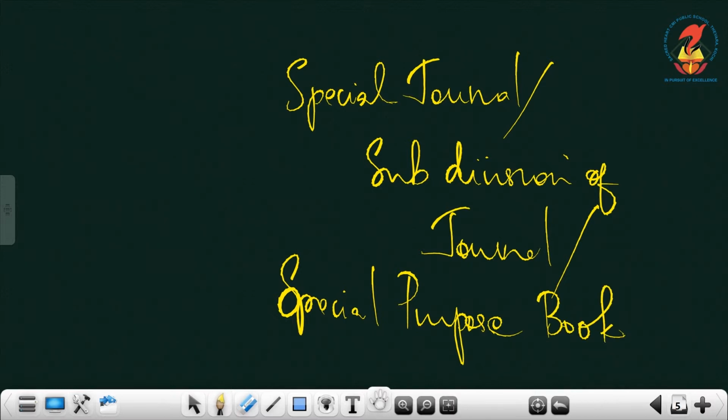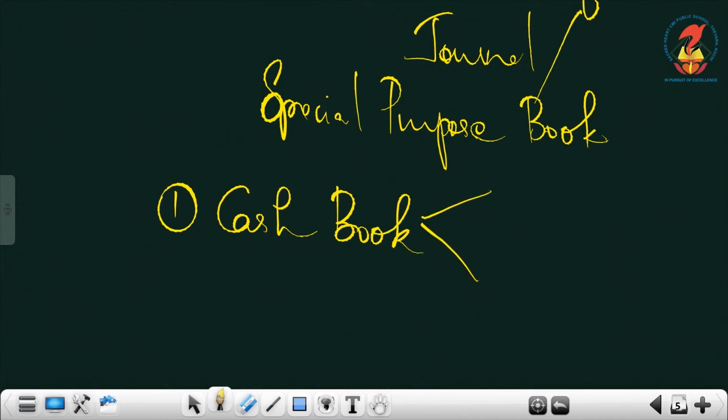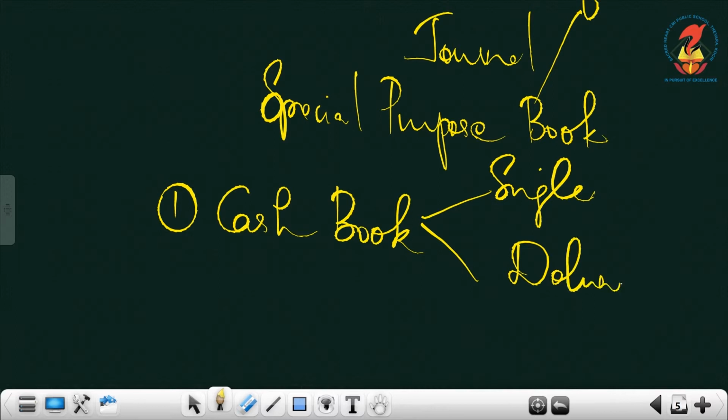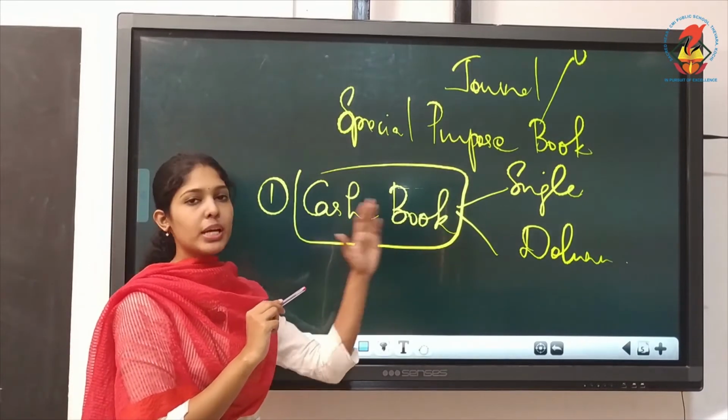The topic which we are going to discuss today, the first type of special purpose book, is cash book. Again, for cash book we have single column and double column. We'll discuss that later. For the time being you learn this. First special purpose book is cash book.